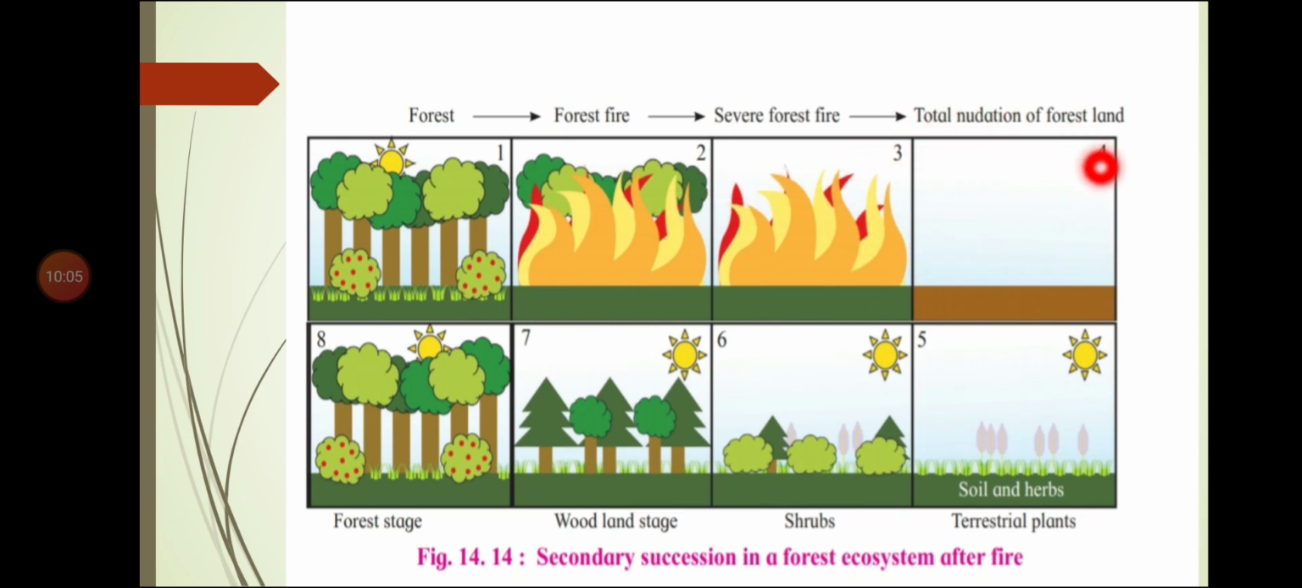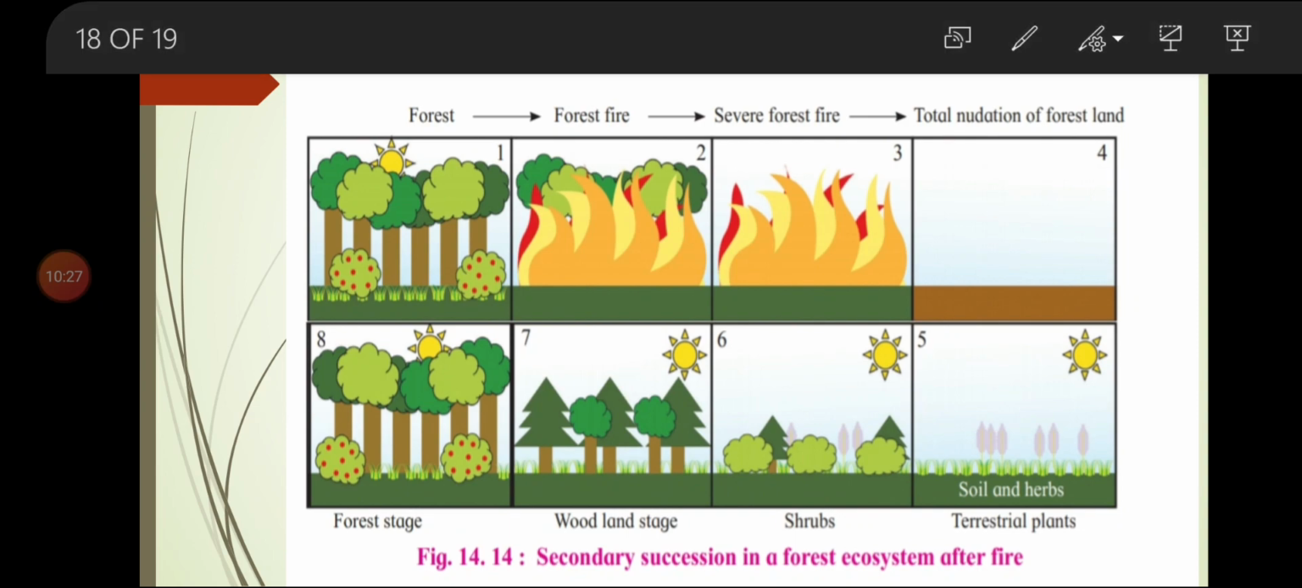Total denudation of forest land, means all the trees got burned. All the trees have been burned, and what is remaining? Soil is remaining. On this soil, what is going to happen? Herbs, small plants, will grow. Herbs will lead to the formation of shrubs, still small to medium sized plants. Shrubs will lead to the formation of woodland stage, and finally again forest stage will be formed.